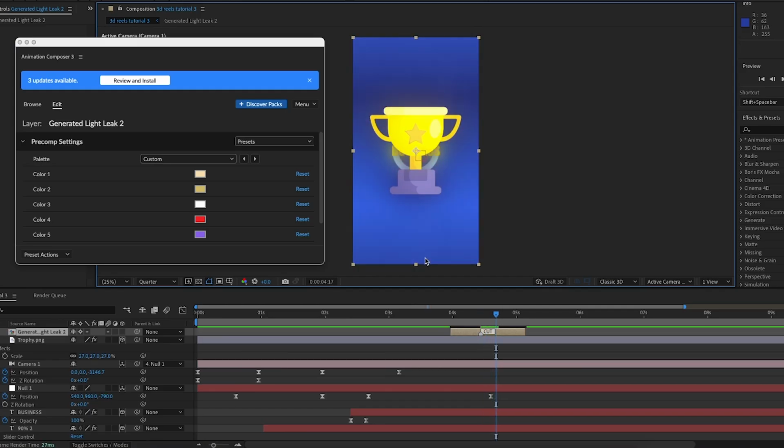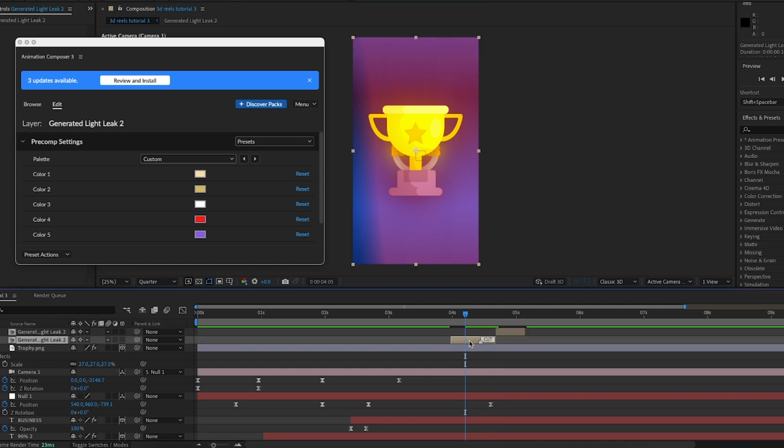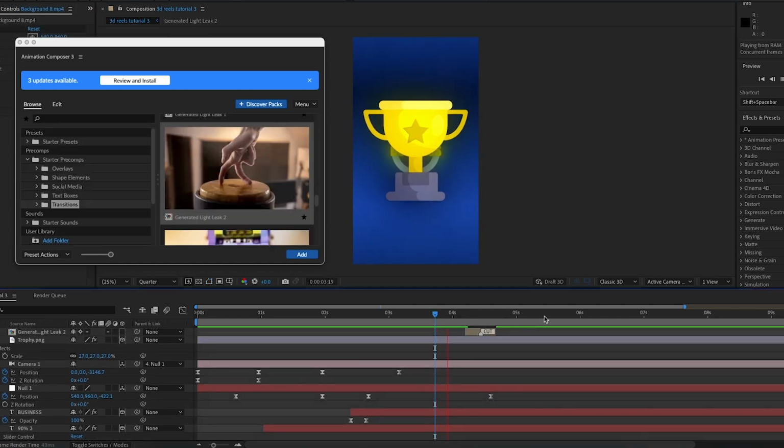Then I'm going to go forward by around 6 frames from the cut, and then I'm going to cut it. Then I'm going to go 6 frames back from the cut, and I'm going to cut it again. So now the transition is shorter. So now, as you can see, there is a clean flash transition.